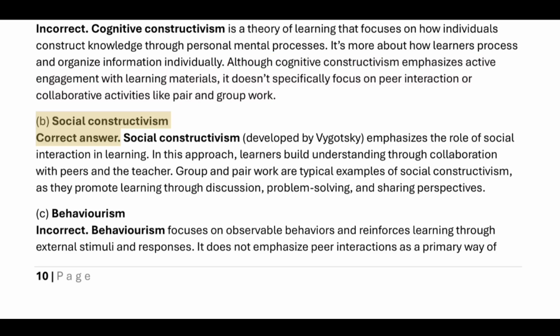B. Social constructivism. Correct answer. Social constructivism, developed by Vygotsky, emphasizes the role of social interaction in learning. In this approach, learners build understanding through collaboration with peers and the teacher. Group and pair work are typical examples of social constructivism, as they promote learning through discussion, problem solving, and sharing perspectives. C. Behaviorism. Incorrect. Behaviorism focuses on observable behaviors and reinforces learning through external stimuli and responses.